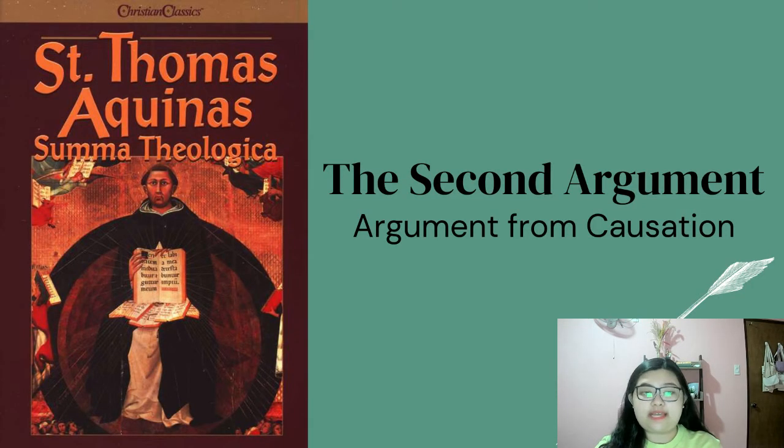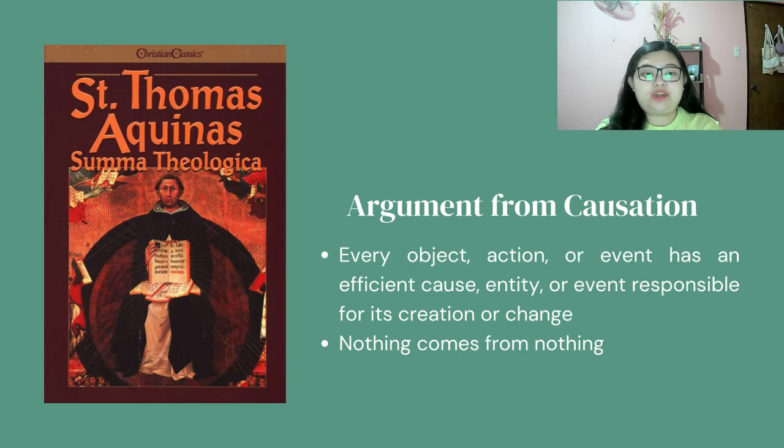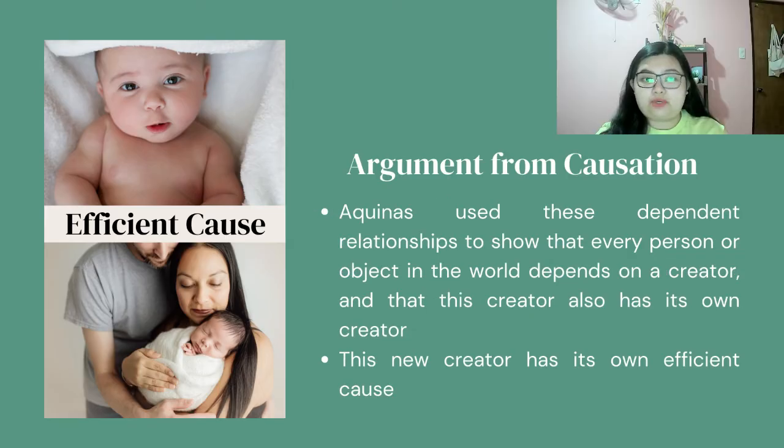Moving on, the second argument is the argument from causation. The main idea in this argument is that every object, action, or event has an efficient cause, an entity or event responsible for its creation or change. For example, a baby's efficient cause is their parents, whose efficient cause are their own parents, and so on and so forth.